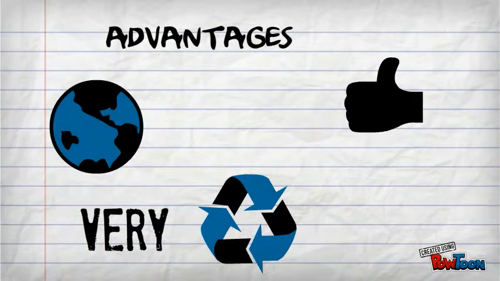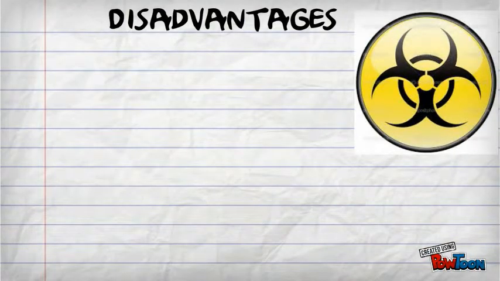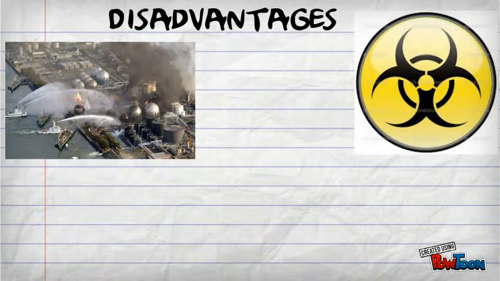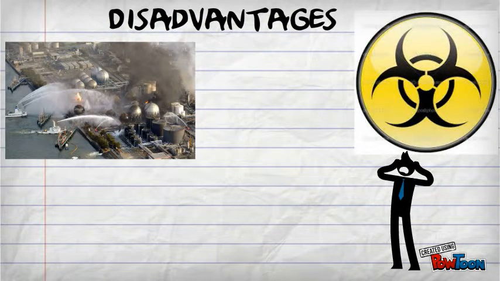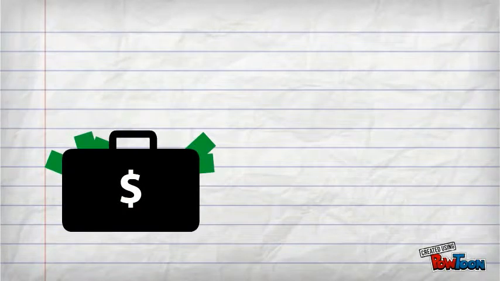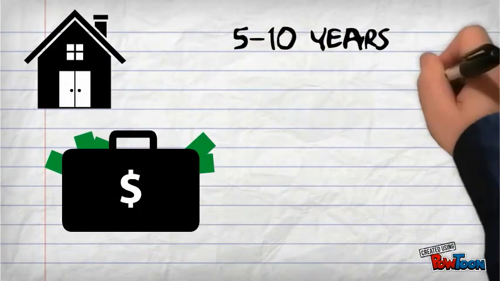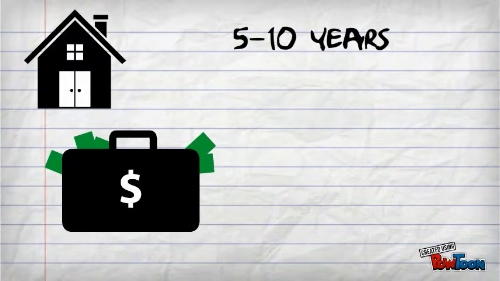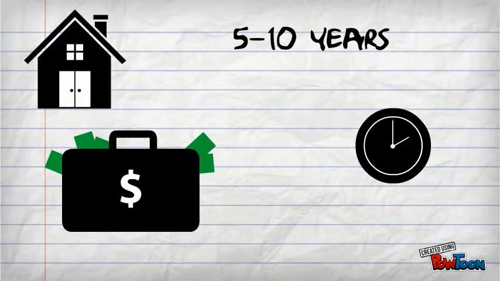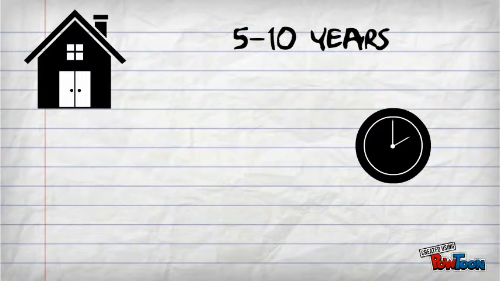But sadly, there are disadvantages. Disadvantages would be that people are scared of having nuclear accidents, like the Fukushima incident, which makes nuclear energy quite scary to some people, and that's why some people might not be accepting of building nuclear reactors or nuclear energy itself. Also, the cost of building a nuclear reactor takes about 5 to 10 years, which is a very long period of time and a huge sum of money.